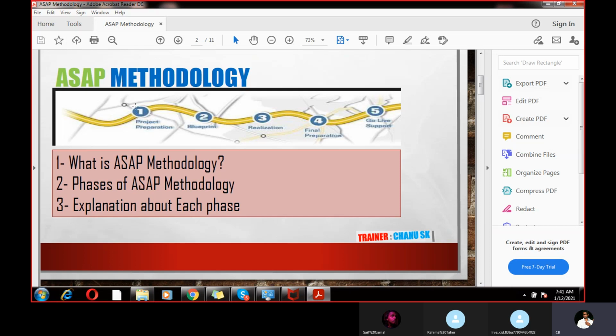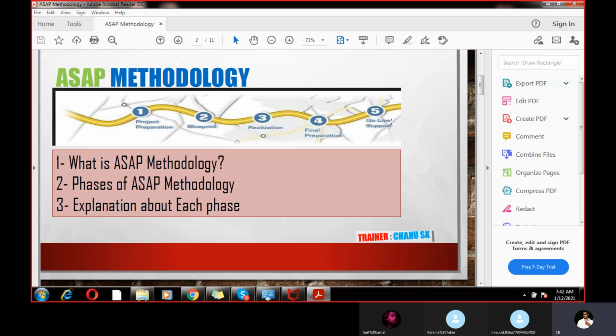So in order to implement SAP, if your data is somewhere and you want to implement SAP for the first time, then for ECC 6.0 SAP recommends SAP methodology. The first step is project preparation. What will be covered in project preparation, business blueprint, realization, final preparation, and go live will be completed in 2 days. Today and tomorrow I will complete the SAP methodology. It's completely project related.